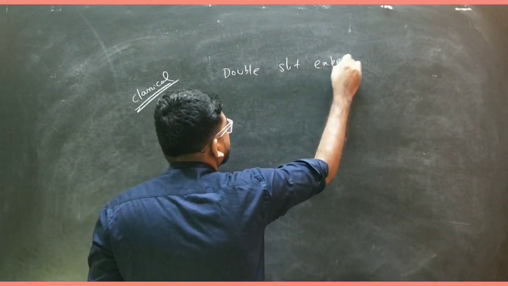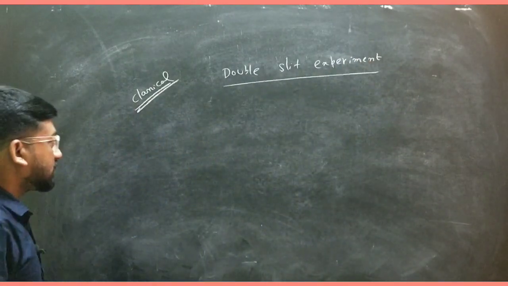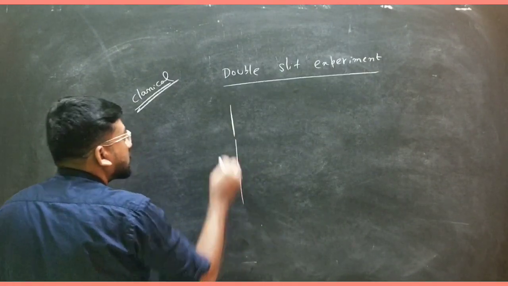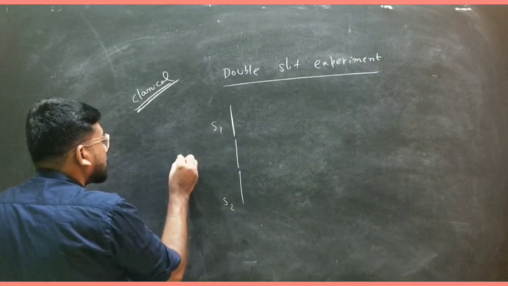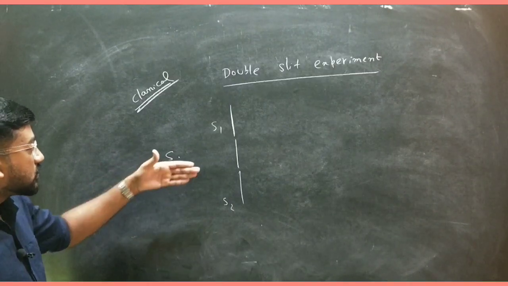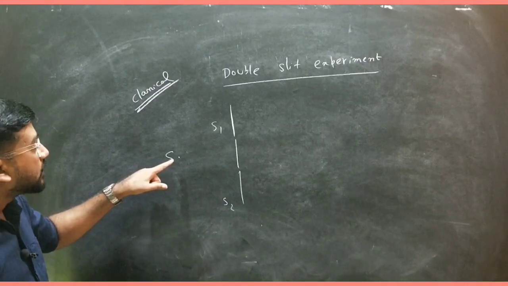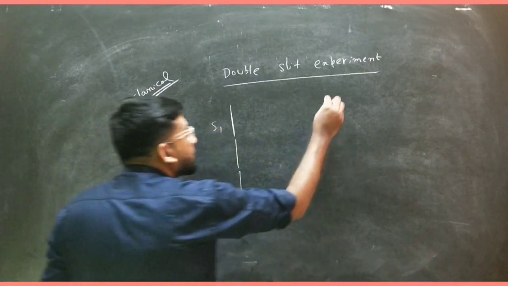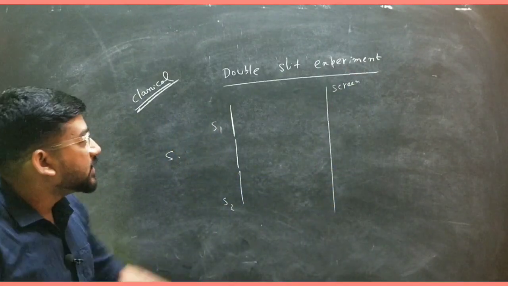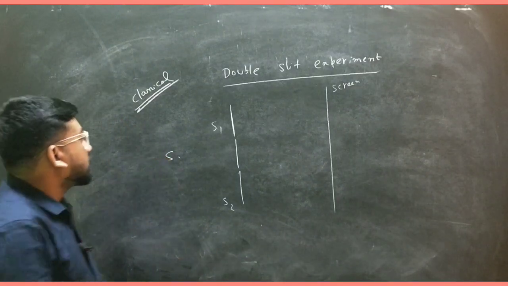Double slit experiment. Okay. Now in the double slit experiment, we have two sources. So this is our source, S1, S2. So from here is one source, and then we have two sources S1 and S2. So this is the main source. Then here is S1, S2, and here a screen. The screen is over here. Okay. So now we will see the intensity pattern here.